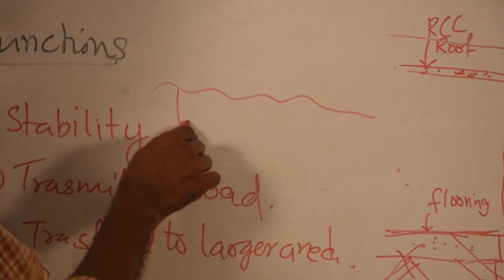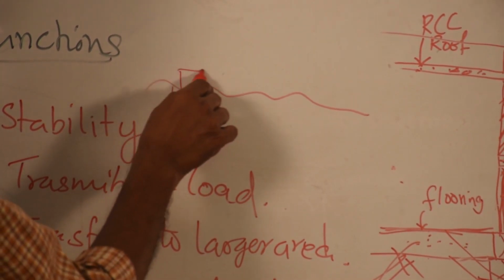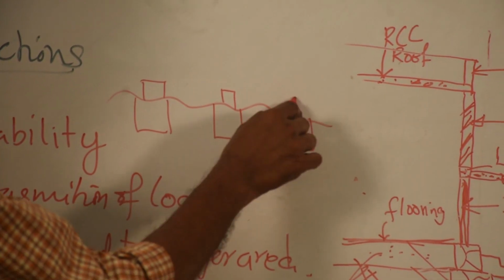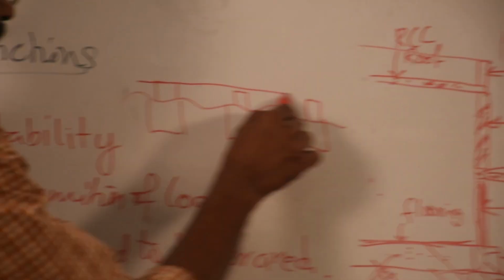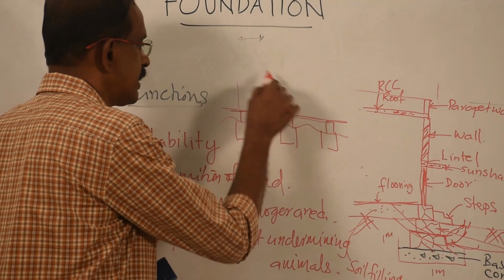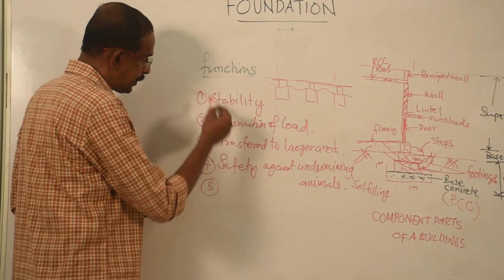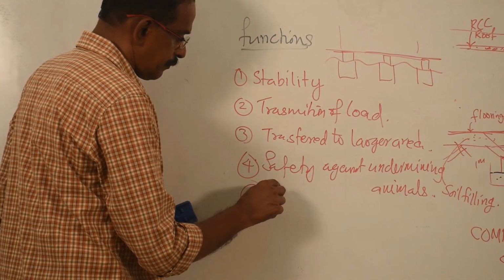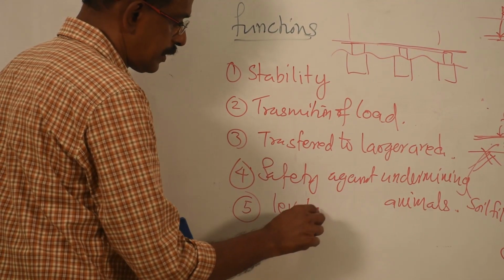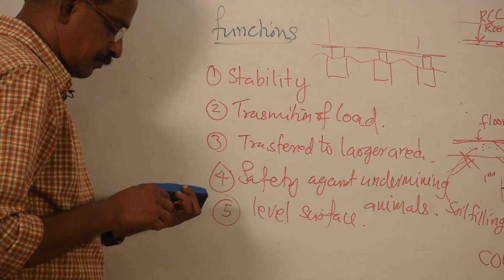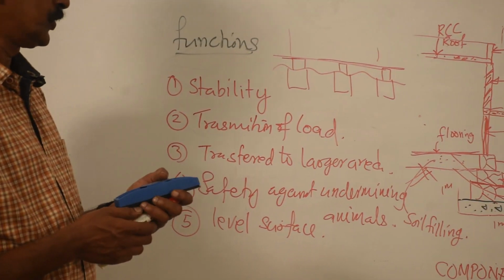But if you construct the foundation and the basement, you will get a level surface to carry out further construction. So that also you can add as a purpose or a function, which foundation will provide a level surface. So these are the functions of foundation.